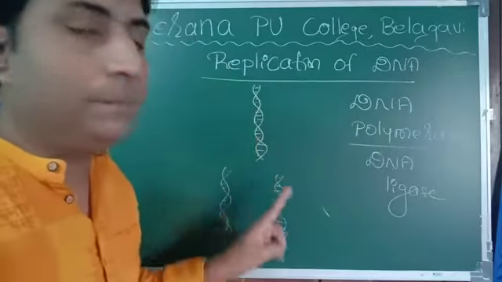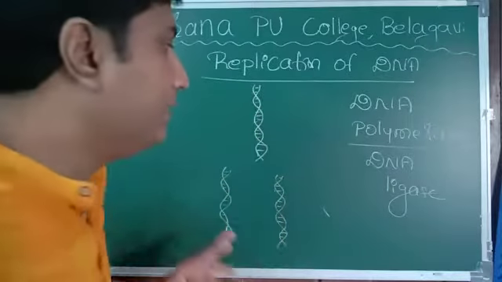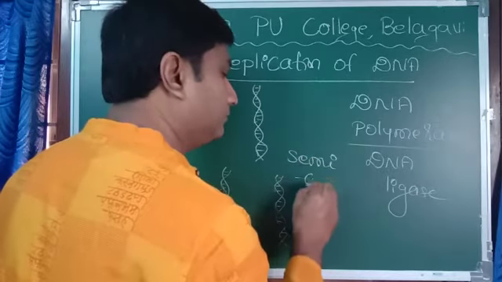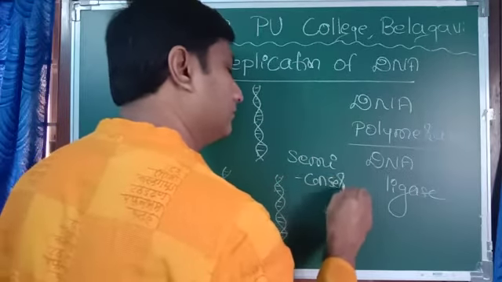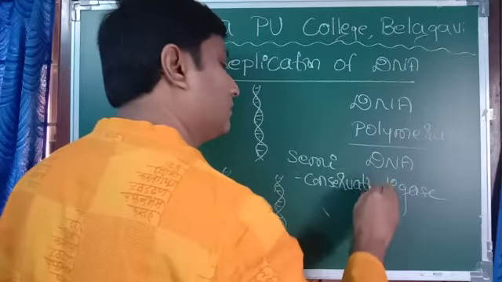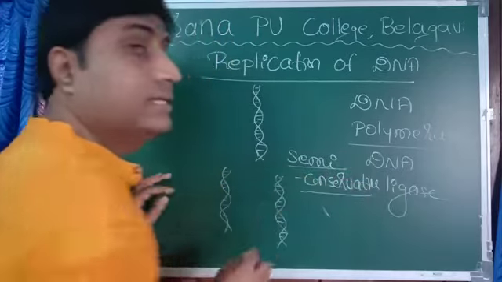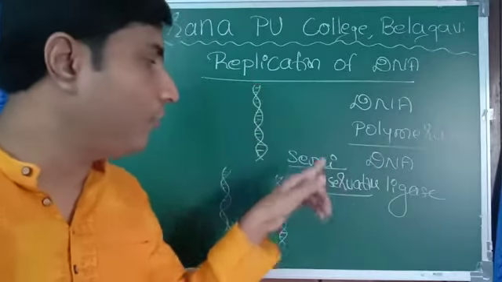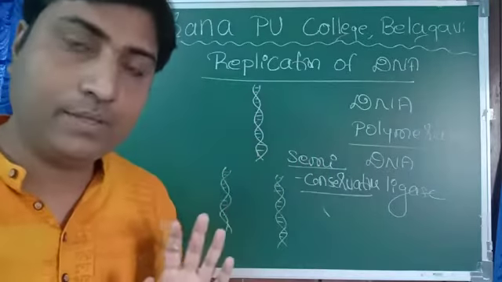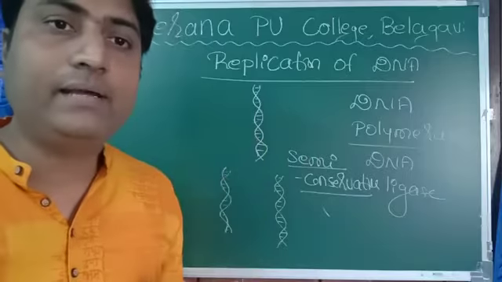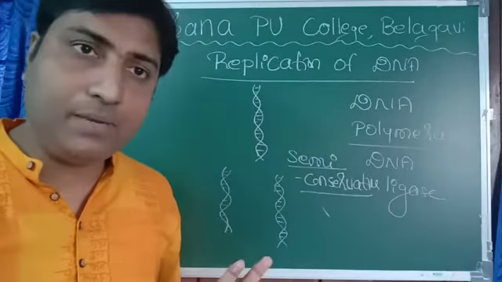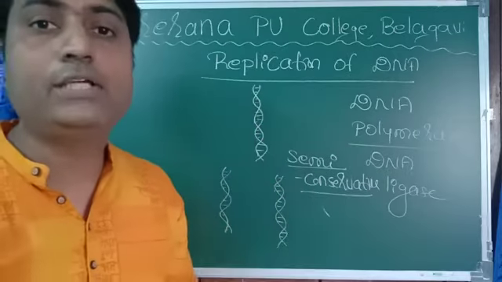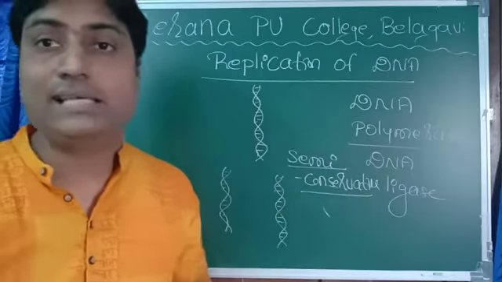That's why the replication of DNA is said to be semi-conservative. One is retained and one is newly formed. It is semi-conservative. But how to prove that? There is one experiment to prove the semi-conservative replication of DNA. Let us see that.